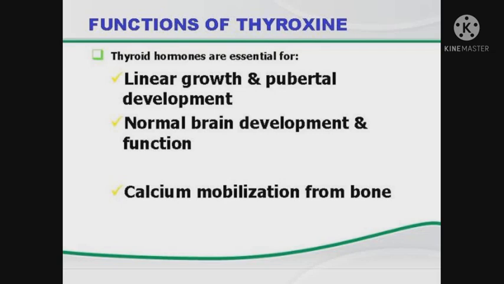The thyroid gland produces a hormone, namely thyroxine. Let us see the functions of thyroxine. Linear growth and pubertal development, normal brain development and function, calcium mobilization from bone.